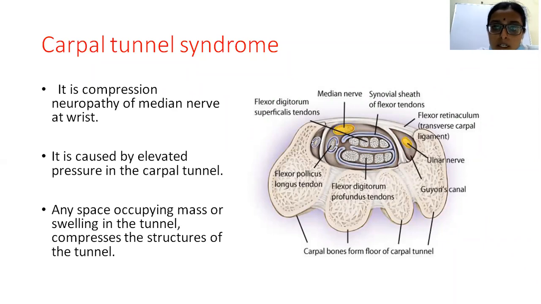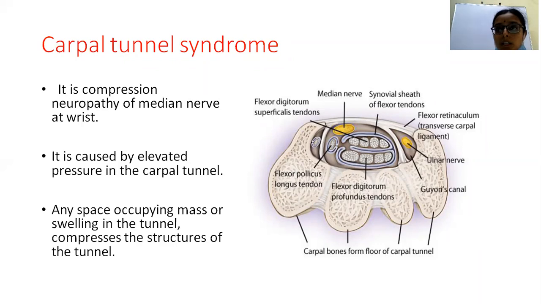So any decrease in the space of the carpal tunnel, which causes pressure over the median nerve, leads to carpal tunnel syndrome. So what are the different conditions? Conditions in which the space is decreased, that is even extra growths in the carpal tunnel, any space occupying lesion or any injuries, may lead to carpal tunnel syndrome.